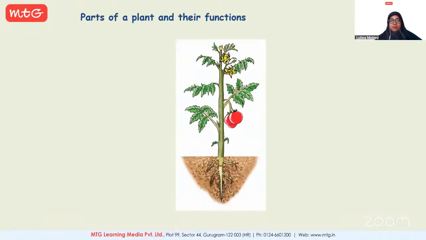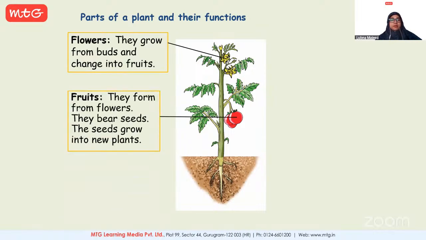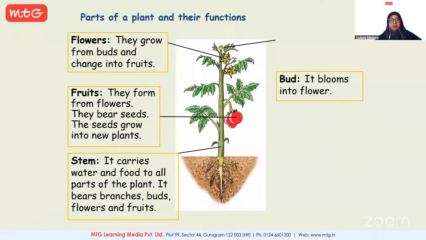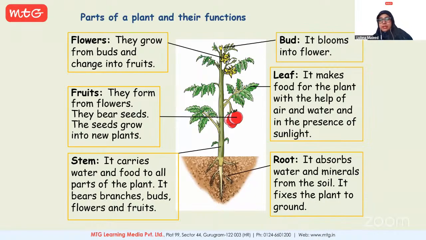So let's have a look. Let me explain the different parts of the plant. Okay. So let all of these appear. We'll begin with root. See, root, as we can see, it is present below the ground. Okay. And what is its function? First, it provides support to the plant or the tree. Secondly, you can see root is not just a single structure. It is divided into further branches. All right. And its function is to absorb water and minerals from the surrounding soil.